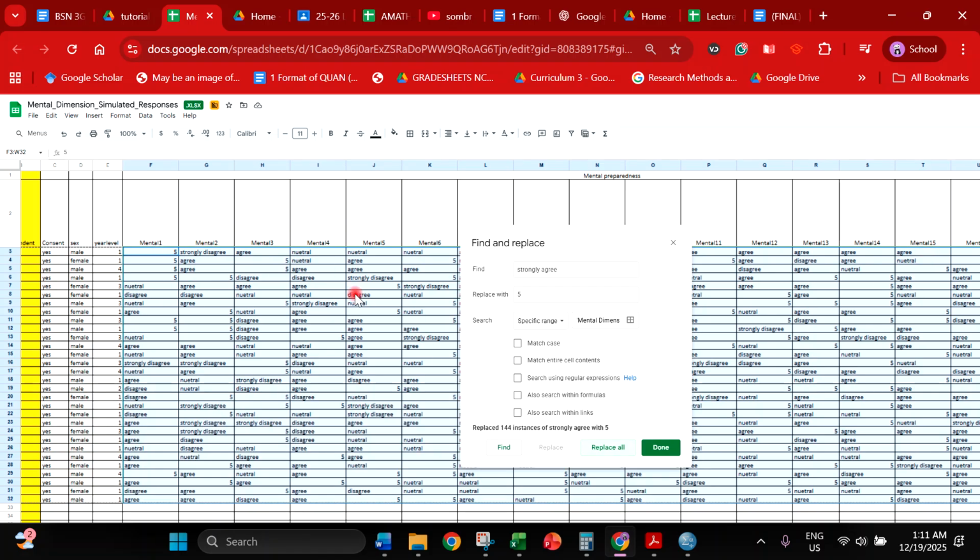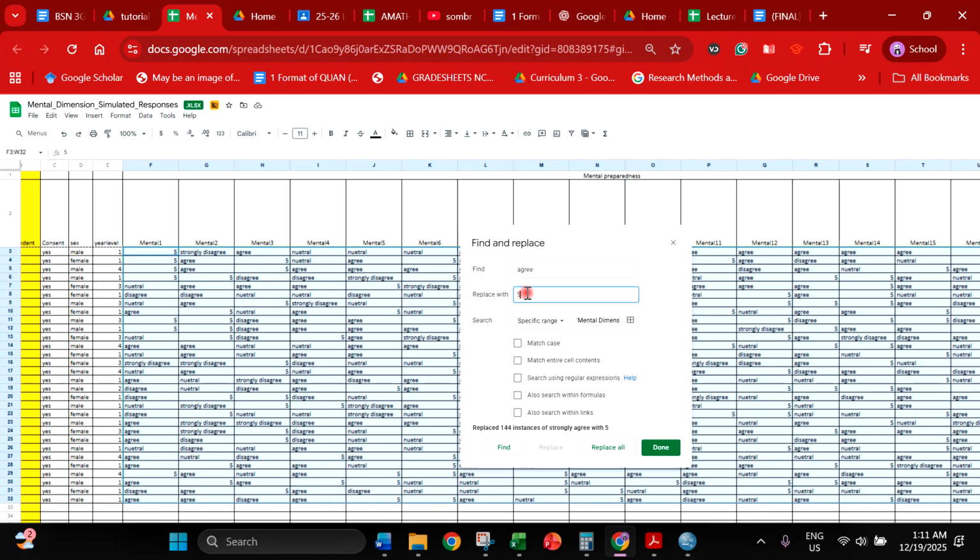Again, you have to make sure that each statement here is positively stated. If not, then one by one you really have to reverse score those particular items. So you will not include those in the highlighted cells here. All the highlighted cells here are statements that are positively stated, and strongly agree will be converted into 5. So I hope we're clear with that. And you have to do that in all 5-point Likert scale items.